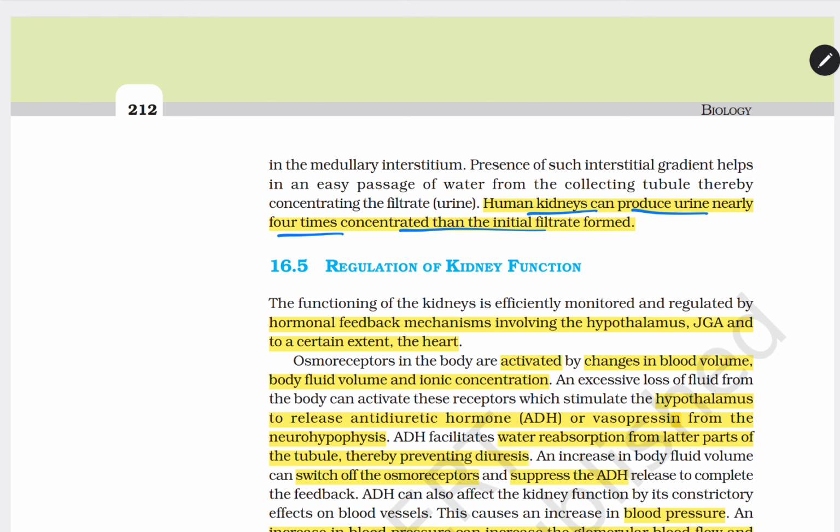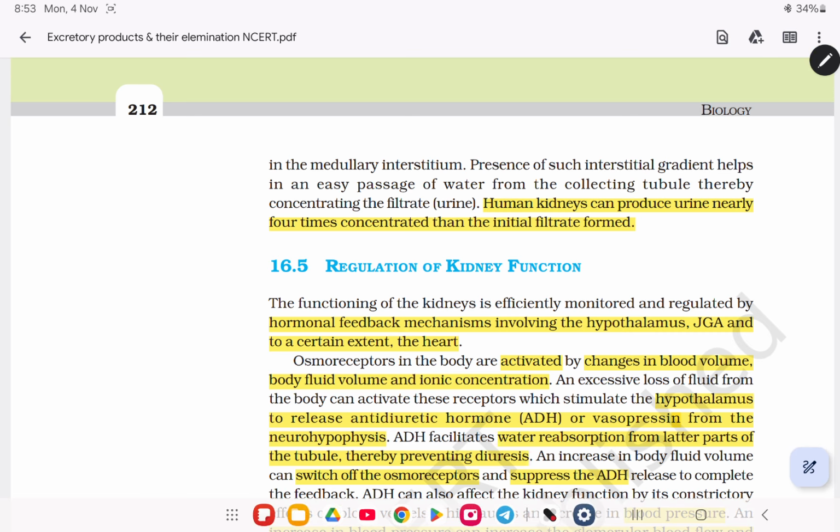Next, regulation of kidney functions. The functioning of the kidney is efficiently monitored and regulated by hormonal feedback mechanisms involving the hypothalamus, JGA, and to a certain extent, the heart. Before starting the regulation of kidney functions, we have to complete the PDF.